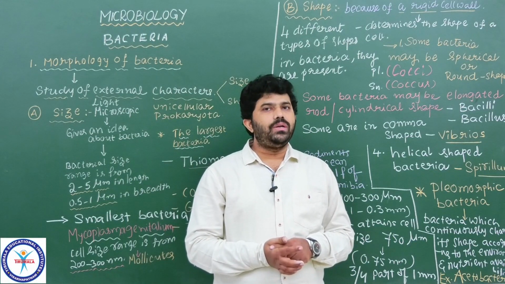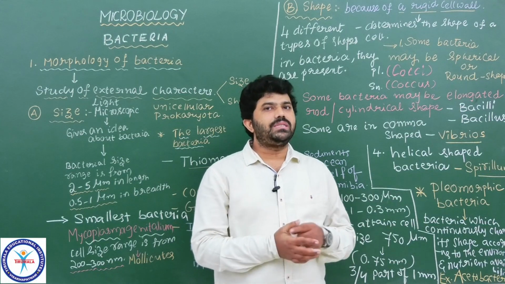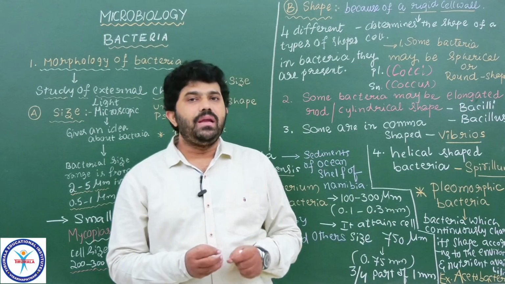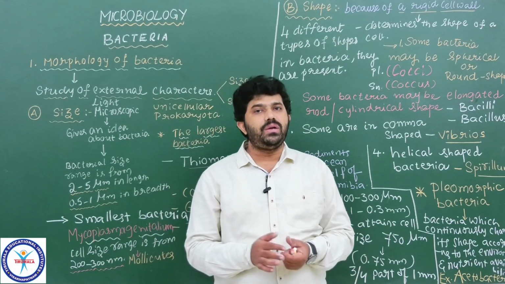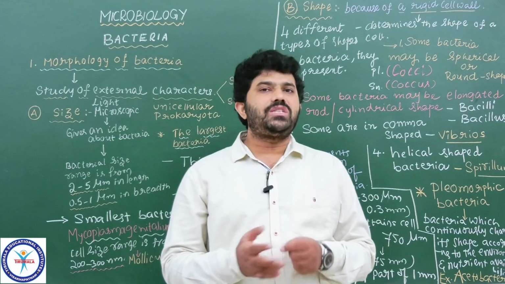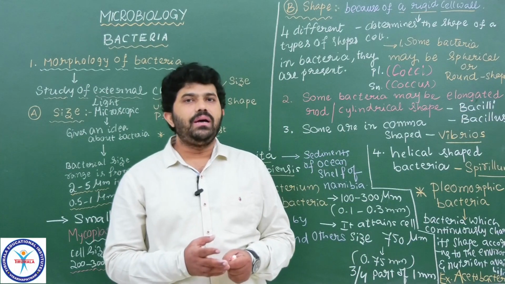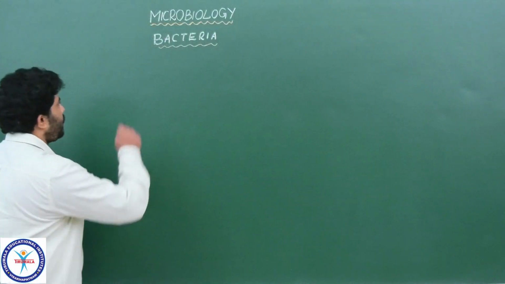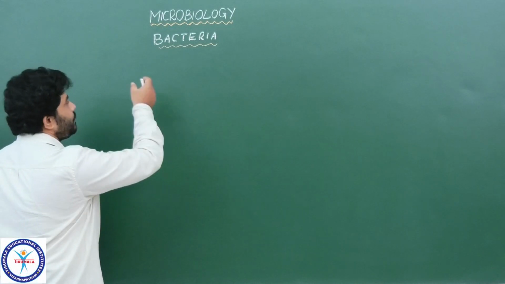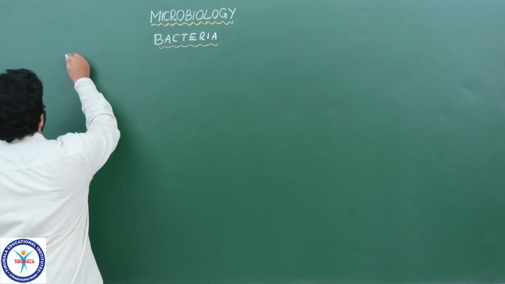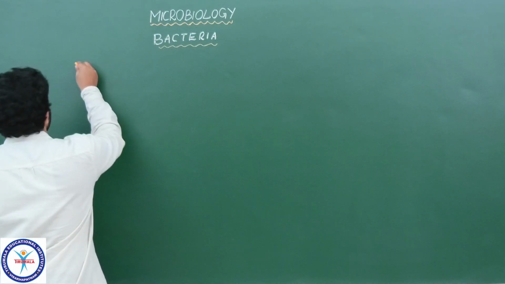So let us understand the shapes of bacteria, and how these bacteria crowd together to remain solitary forms or to make colonial forms, and whether the shapes and structures change in colonial forms. Now it is better to draw the diagrammatic representation for each type of bacterial shape that we already discussed. The first one is what?